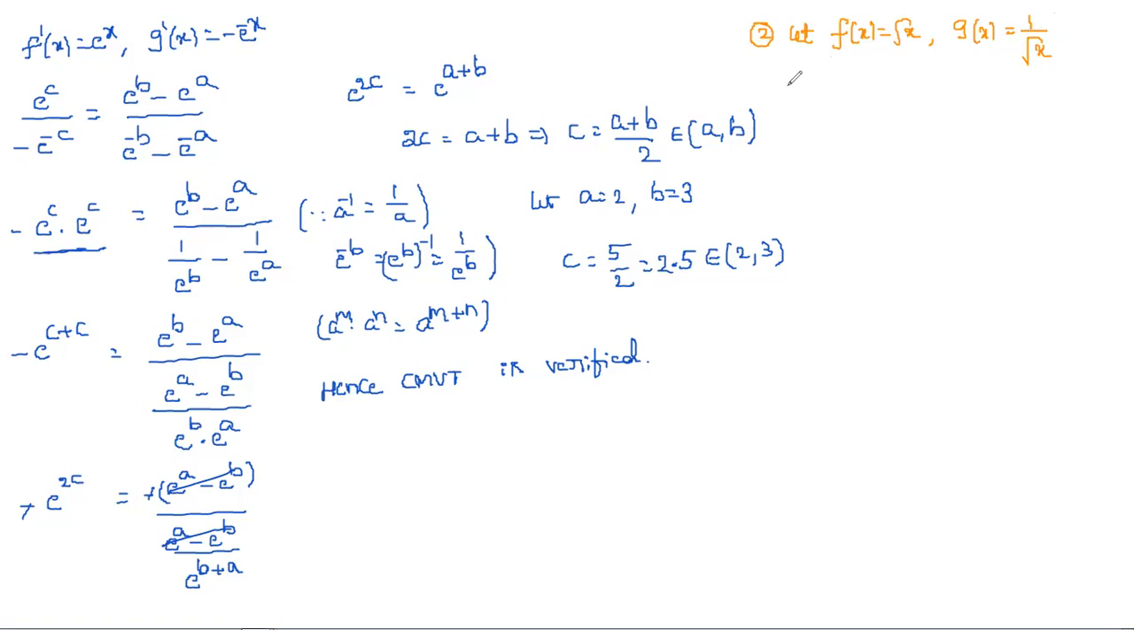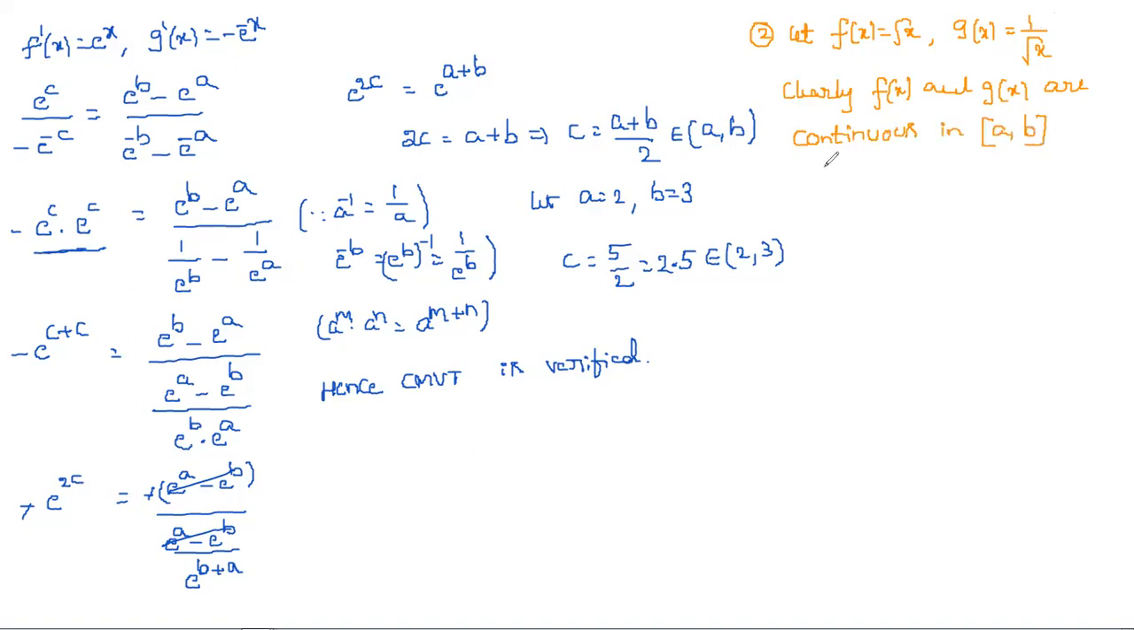So simply what we can write, clearly f of x and g of x are continuous. Why? Because you never get infinity there. F of x and g of x are continuous because a is less than b, and a greater than 0, b greater than 0, so they are continuous in the interval a comma b.